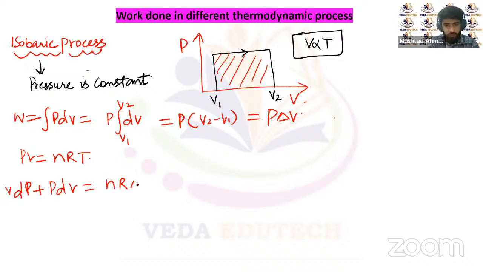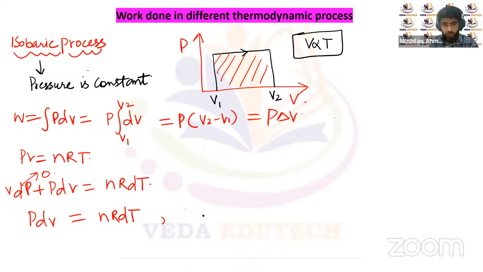Now you can see here in this case the pressure is constant, so dP has to be equal to 0, and we can replace PdV with nRdT. So in case of an isobaric process, we can replace PdV with nRdT.